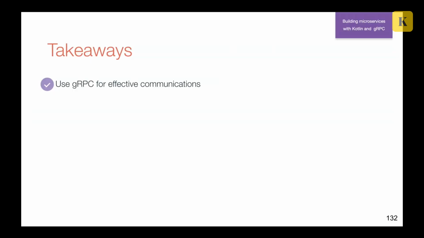Now it's time to summarize. First of all, use gRPC for effective communications. I think it's clear. Then gRPC plus Kotlin can be used today. I think that I proved this.